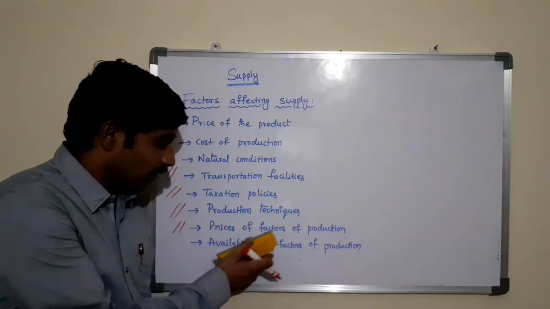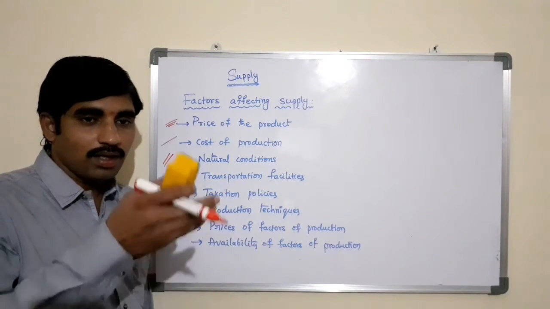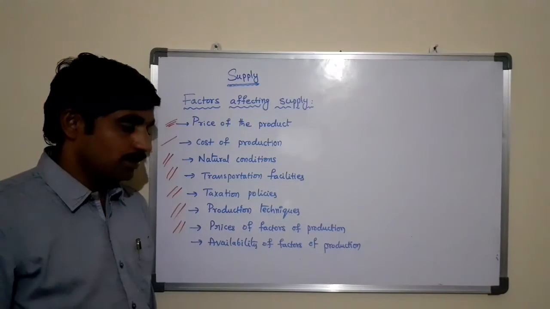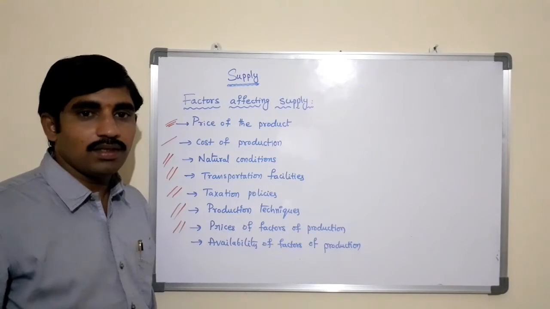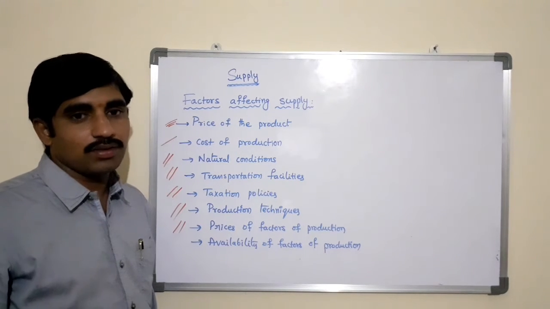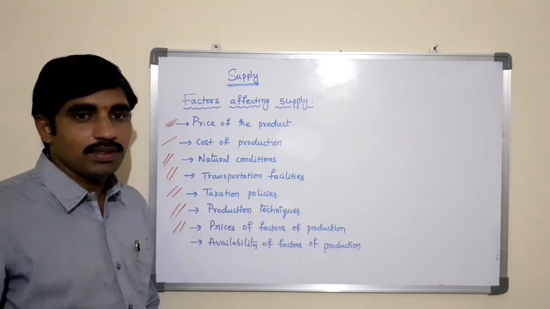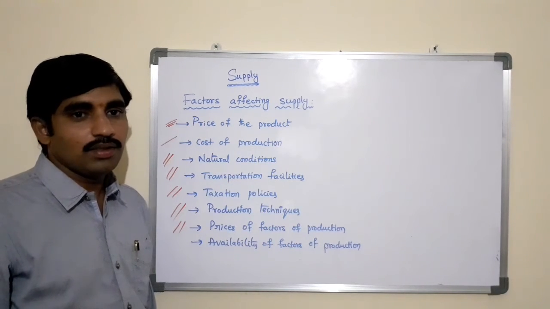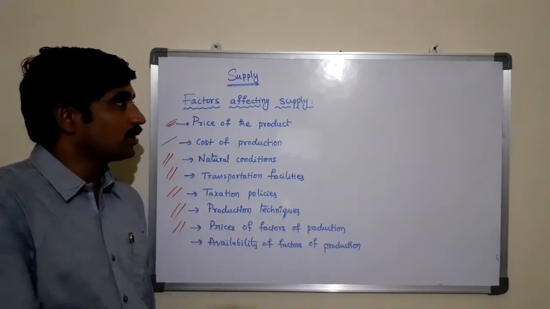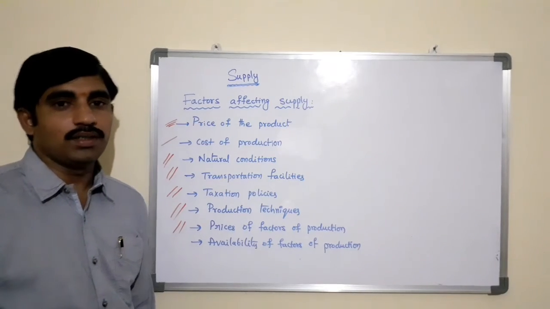The more the factors of production are available, the more the supply; the less the availability, the less the supply, in terms of raw material, technology, labor, employees, and all other factors of production. There is a positive relationship between the availability of factors of production and the supply in terms of quantity.